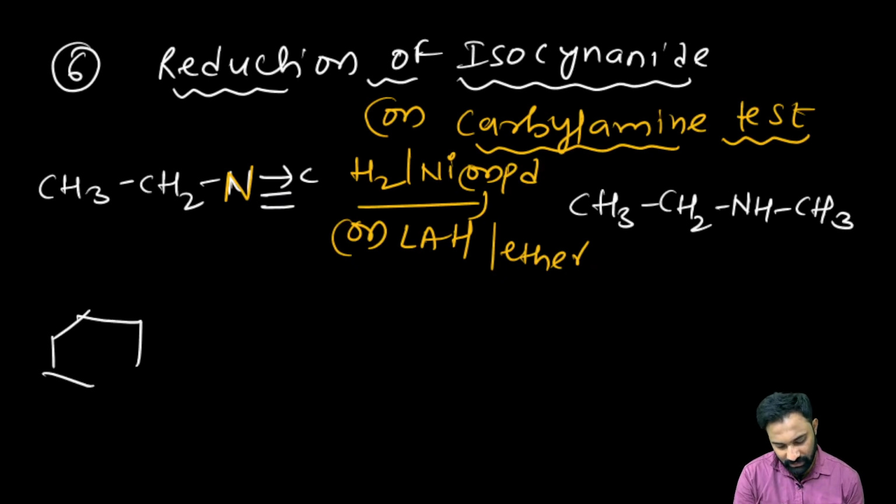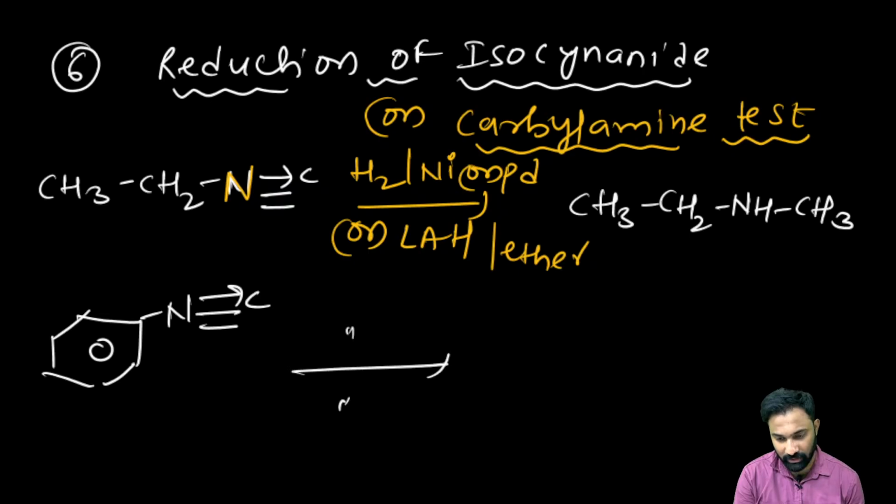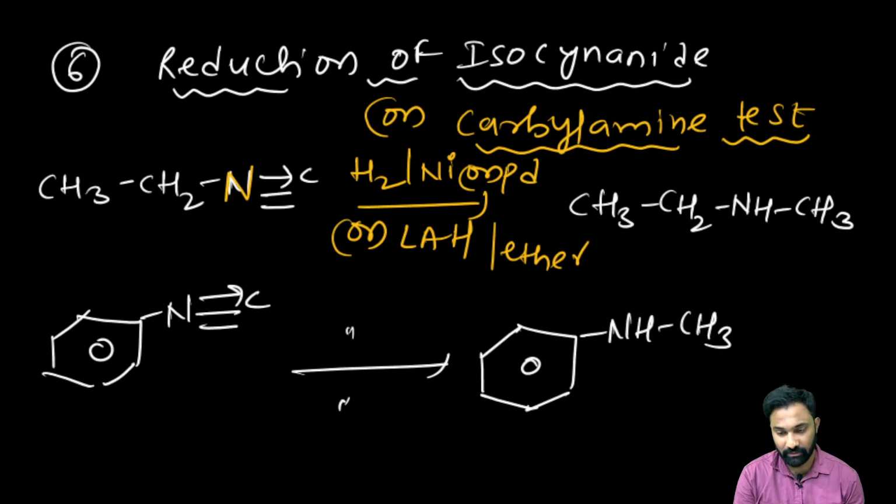Clear? Now the benzene isocyanate, if you take the isocyanate, clear? Now in the presence of the following reagent, it will be converted into which one? 2-degree amine. It will be converted into the secondary amine, right?